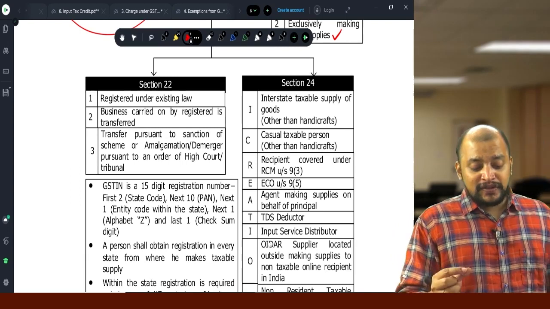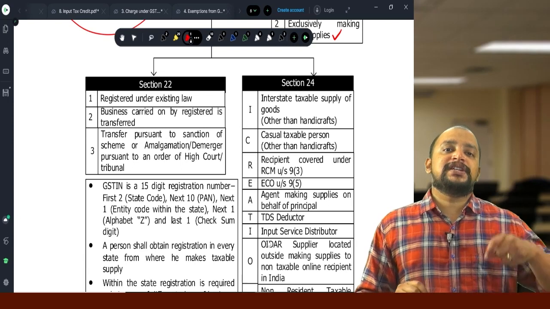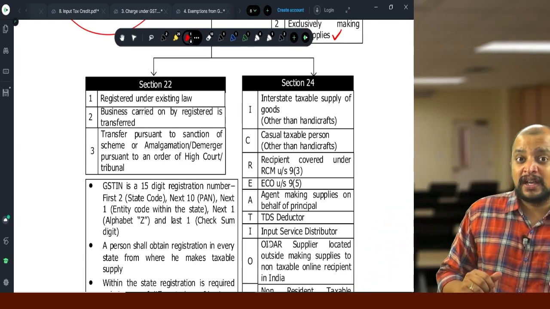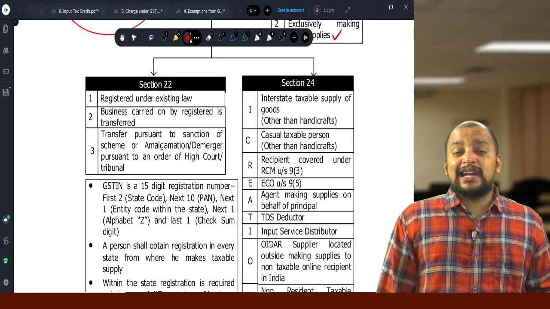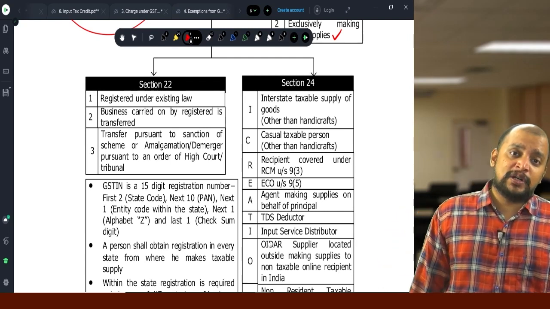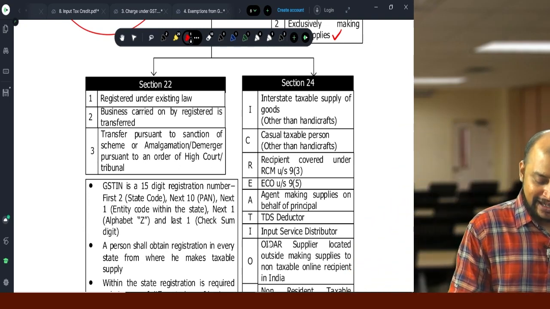But the difference between 22 compulsory registration versus 24 compulsory registration is that in 22 compulsory registration, we will first register, and if the aggregate turnover does not exceed the threshold limit, we can make an application for cancellation of registration. That is there.